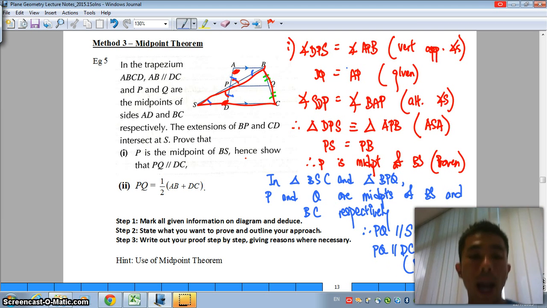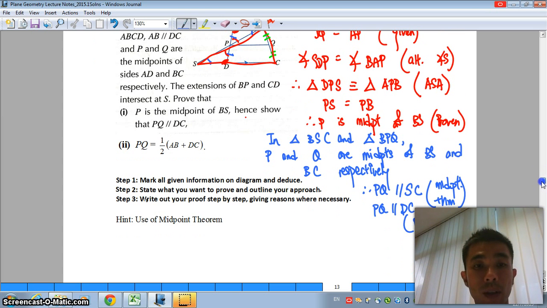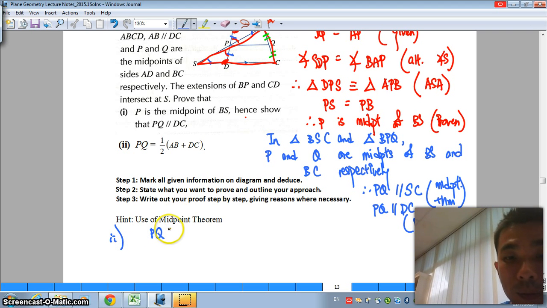Okay, I hope you have digested part 1. Let us move on to part 2, which is slightly easier. Okay, I'm going to pull the screen down a little. What did they ask for part 2? PQ is half the length of AB added to DC. But in part 1 we have concluded that PQ is parallel to SC.